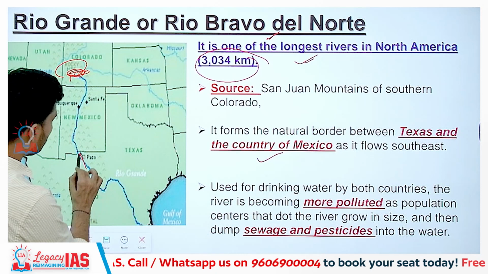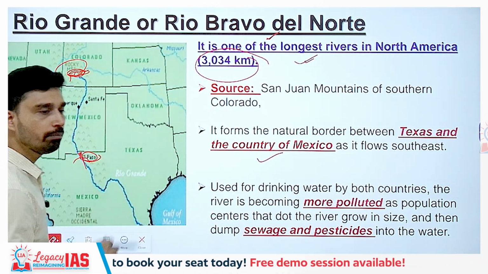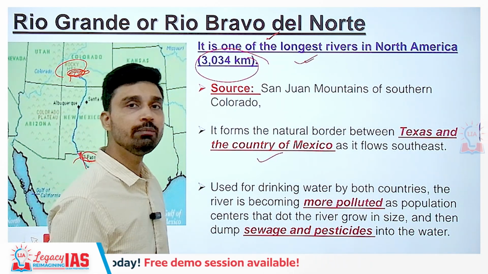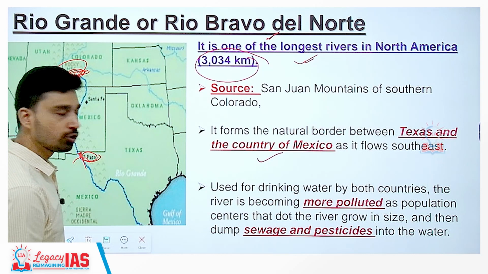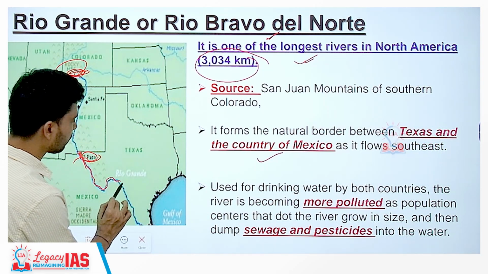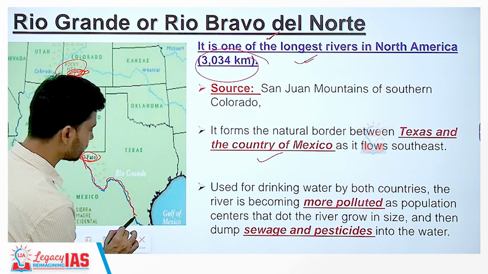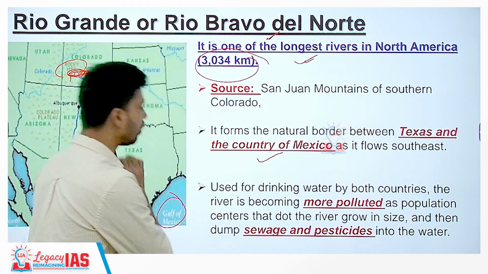So, here you can see El Paso. You might have heard this in the news, El Paso, the pass. This is one of the major transit routes for illegal immigrants if they want to cross into the USA illegally via the Mexico border. That is the pass, and here the river is forming a natural frontier between Texas and Mexico before discharging itself into the Gulf of Mexico.